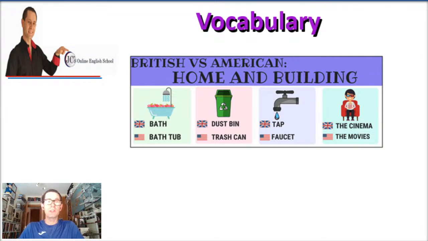Anyway, so we continue with, again, British and American vocabulary words in terms of home and building. As you can see with the flag, I don't need to tell you which one is the British and the American. It's plainly simple. So, Karen says, the Mexican food is my favorite food, such as enchiladas. It's not quite right, but it's not a bad example.